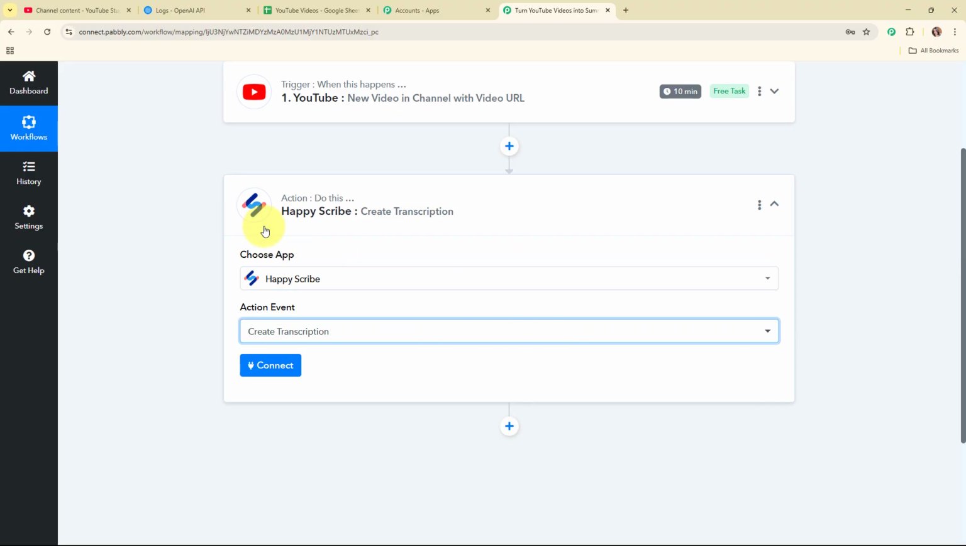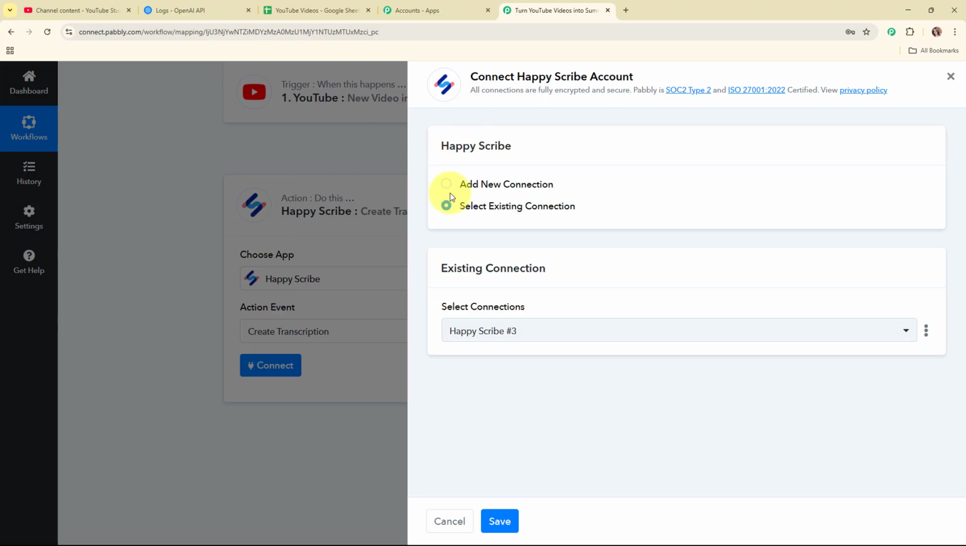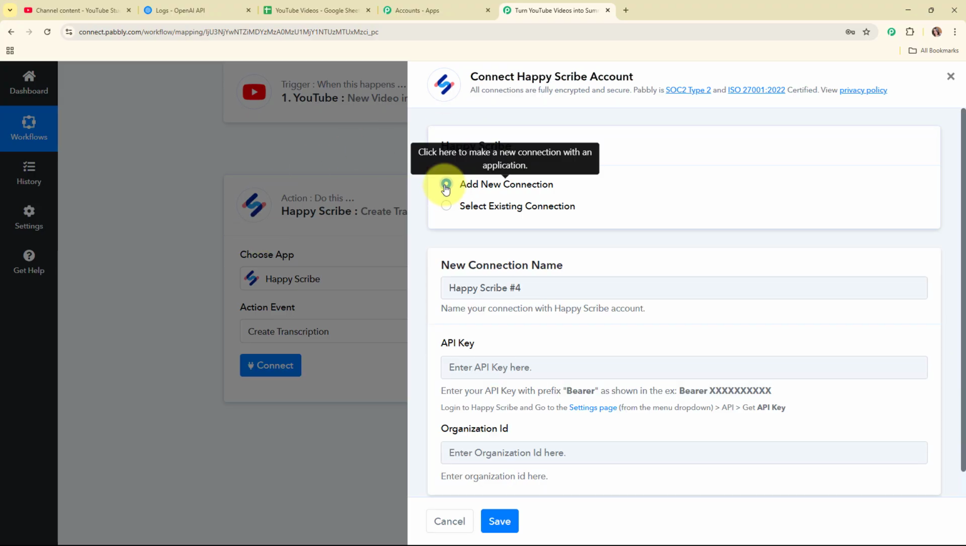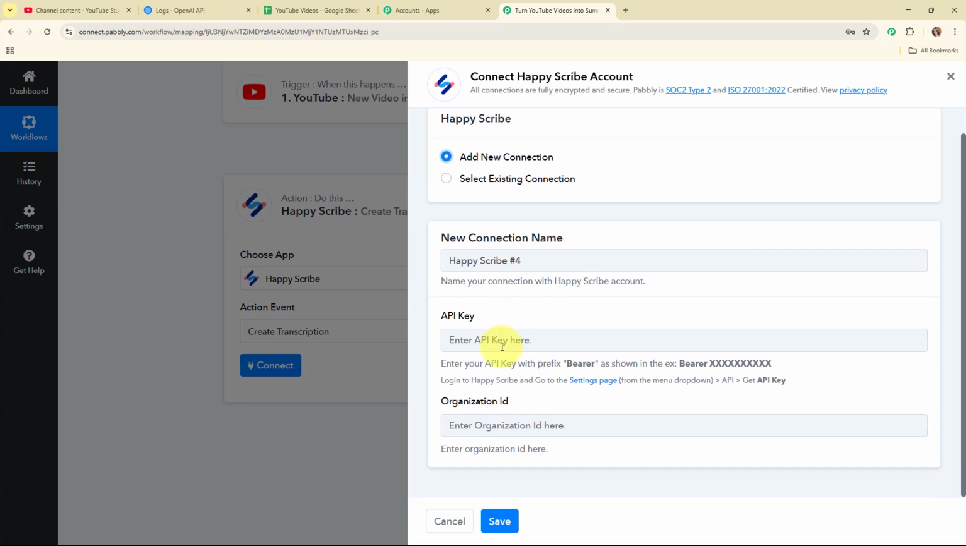And now to connect my HappyScribe with Pabbly Connect, I'm going to click on this connect. Here to build a new connection I'm going to select add new connection. If your HappyScribe account is already connected with Pabbly Connect, then you can click on select existing connection. And now to build a new connection, it's asking me to enter the API key and the organization ID.